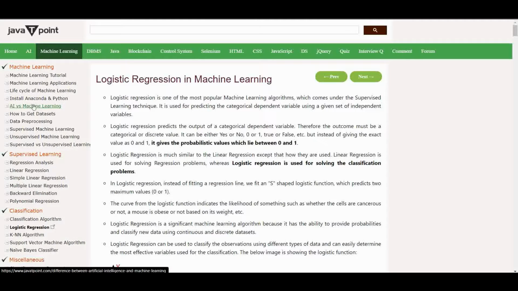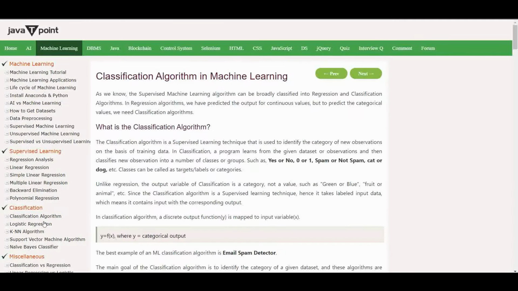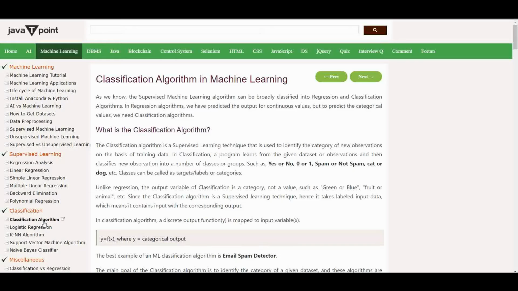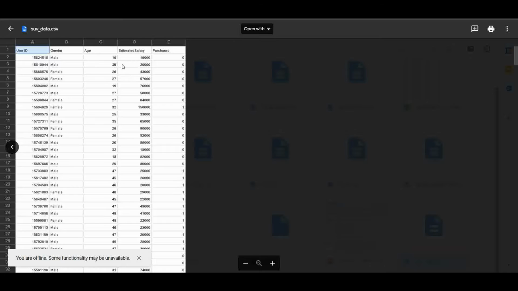So we have a project here for classification. We have a data set in which we have to apply different classification algorithms. We have this data set of SUVs. It contains people with their age, salary, and whether they have purchased a car, and we're going to predict how likely a person with some salary and some age is to purchase a car. So we will use classification algorithms for it.